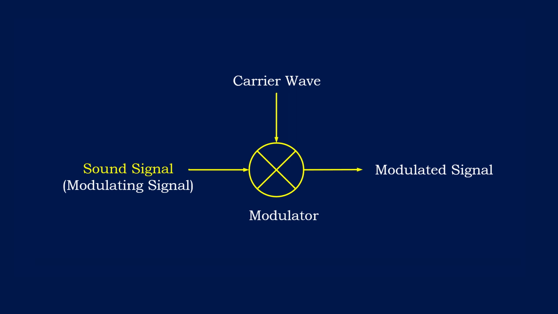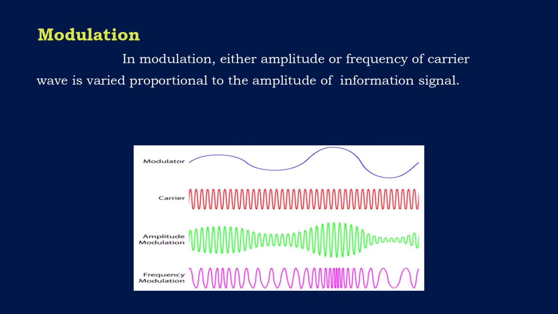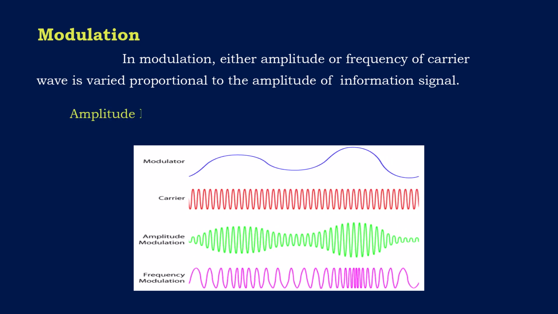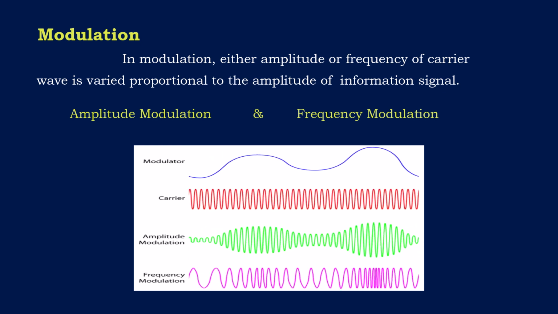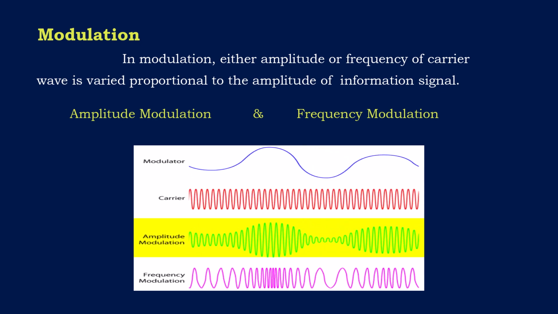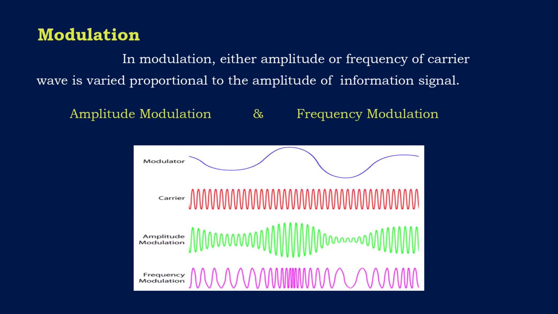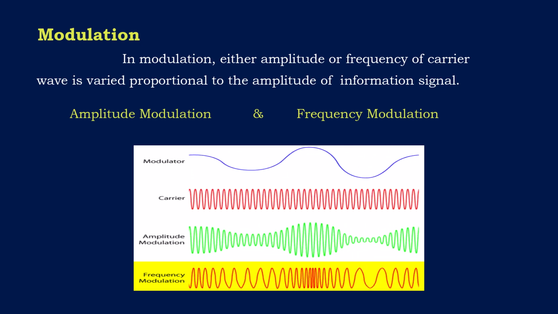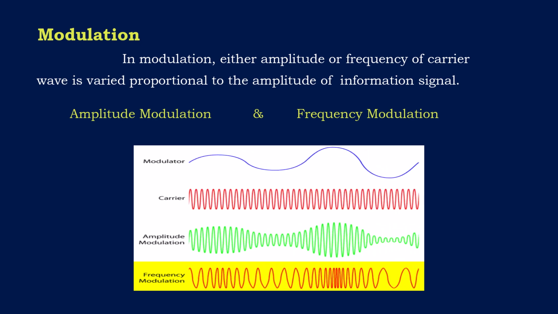Let's discuss the modulation process in detail. In modulation, either amplitude or frequency of the carrier wave is varied proportional to the information signal. There are many types of modulation, but we will discuss only two types here: amplitude modulation and frequency modulation. In amplitude modulation, the amplitude of the carrier wave is altered proportional to the modulating signal, while on the other hand, in frequency modulation, the frequency of the carrier wave is altered proportional to the modulating signal, while the amplitude of the carrier wave remains constant.